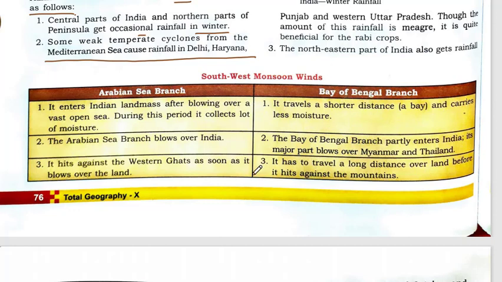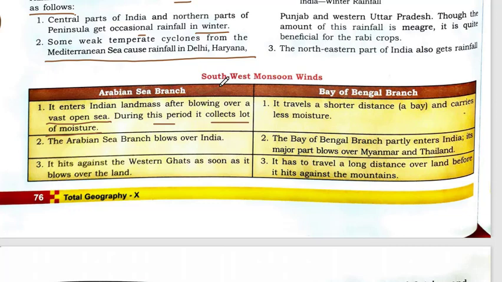The second chart which we discuss is Arabian Sea branch and Bay of Bengal branch. We have seen that the southwest monsoon has two branches: one is the Arabian Sea branch and the other is the Bay of Bengal branch. The Arabian Sea branch enters the Indian landmass after blowing over the vast open sea. During this period, it collects a lot of moisture.